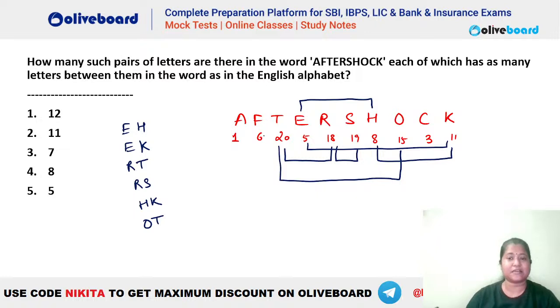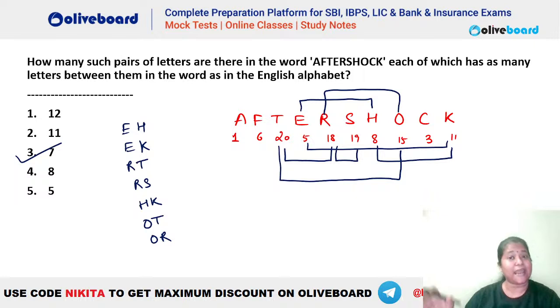Have we missed a pair? Let's count very quickly again and see which one we missed. 1, 2, 3, 4, 5, 6, 7, 8, 9, 10 is not there. O and R. Okay, so 15, 16, 17, 18. Absolutely. So we have missed the pair, that is O and R. So O and R is also a pair. That means the answer has to be 7.